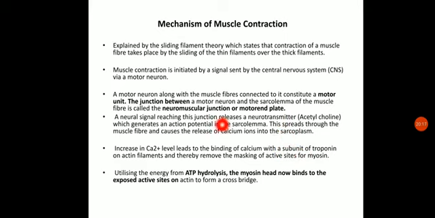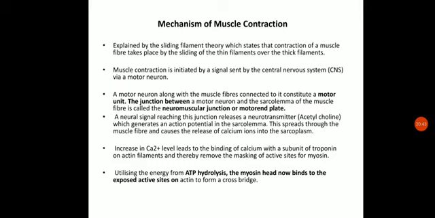So it will be responsible for releasing the calcium ion, and this calcium ion leads to the binding of calcium with a subunit of troponin, as we told that. So it will bind to the subunit of troponin on the actin filament and thereby remove the masking of the active sites. Now the active site was basically covered by this troponin, but when this troponin binds to the calcium, it will not be able to bind the active site. So hence the active sites are open now.